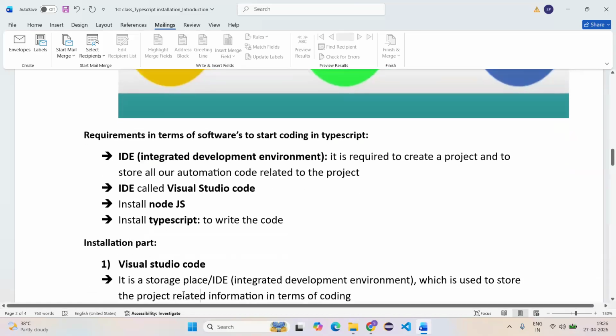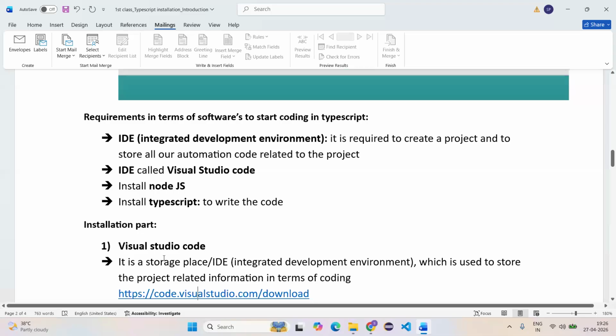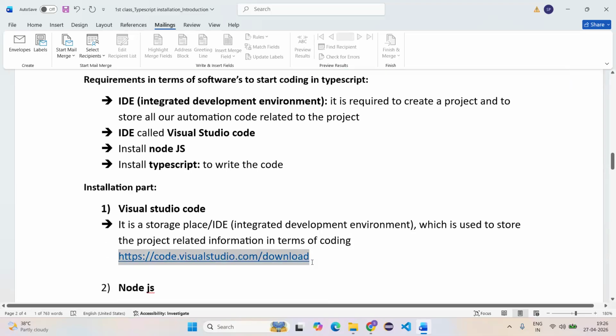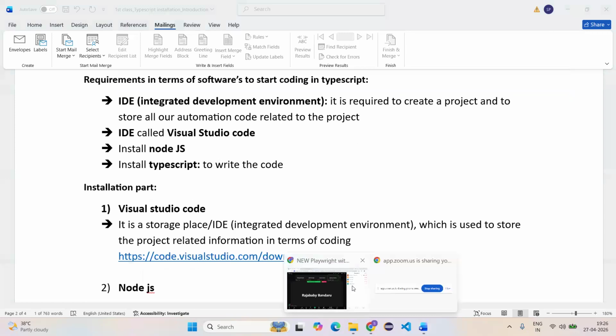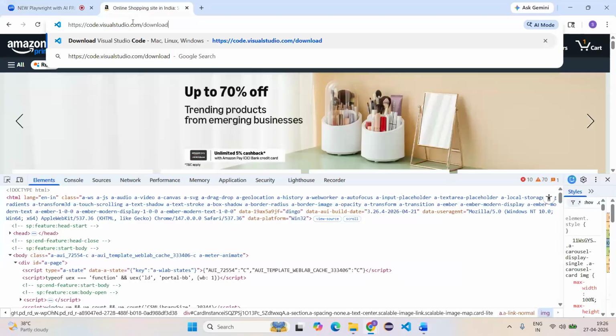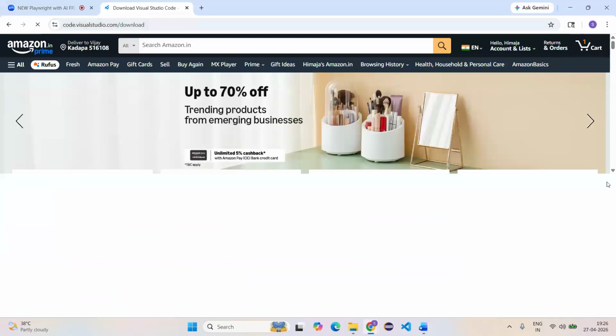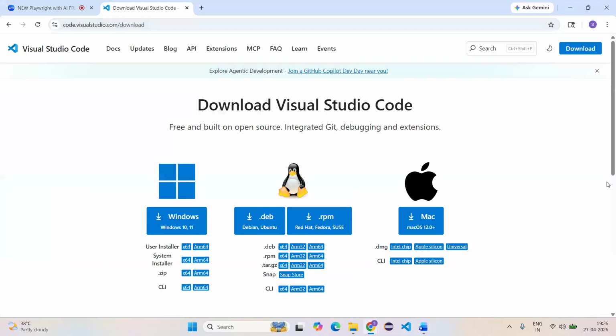So if you go here, Visual Studio Code is a place where we are going to add the automation. How to download it? Copy this link, go to Google, enter the link over there and click on enter. It is showing Windows, Ubuntu, RPM, Mac, different things. If you are using Windows, click on this link, or Ubuntu, click on this, or Mac OS, click on this. I am using Windows.